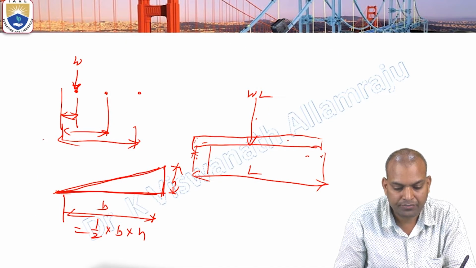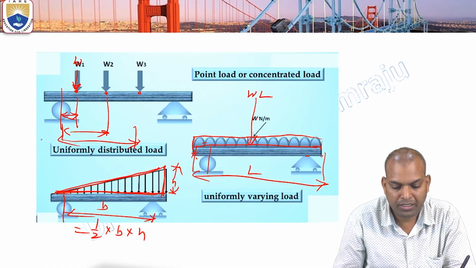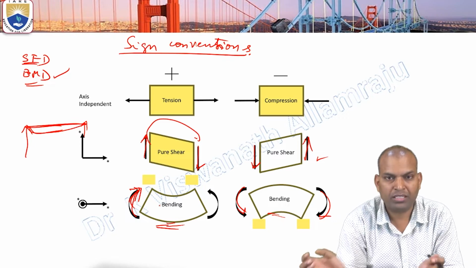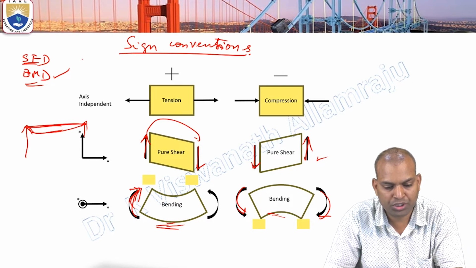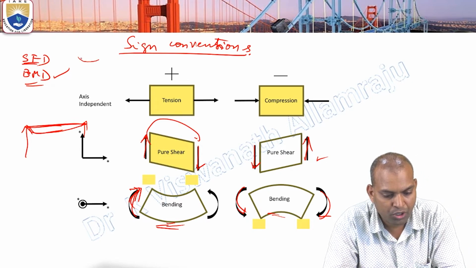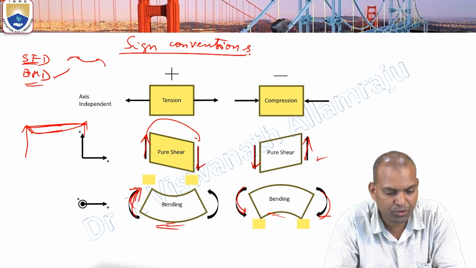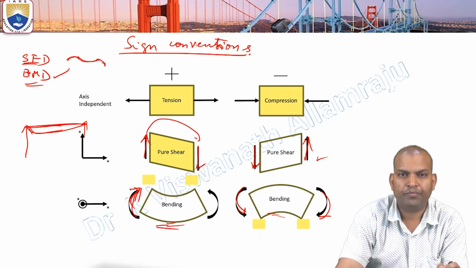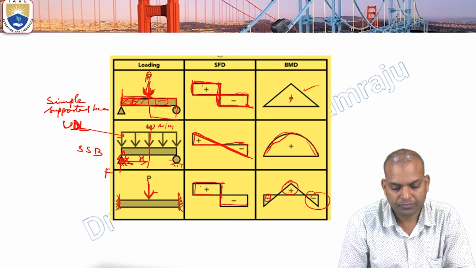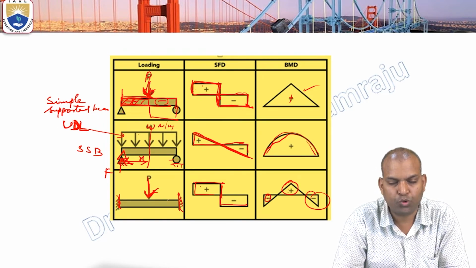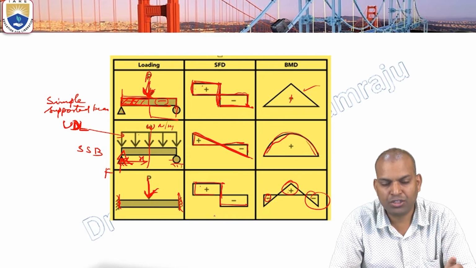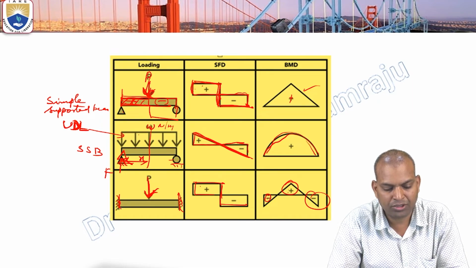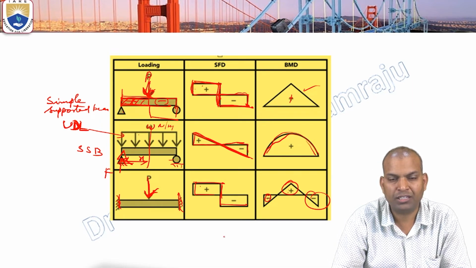Because of the positive and the negative, positive means the sagging portion, and negative means hogging. So this positive portion will bend like that, and the negative portion the other way. Even though it is a point load at the center of the beam, the effect is positive bending moment in the middle and negative at the extreme ends.